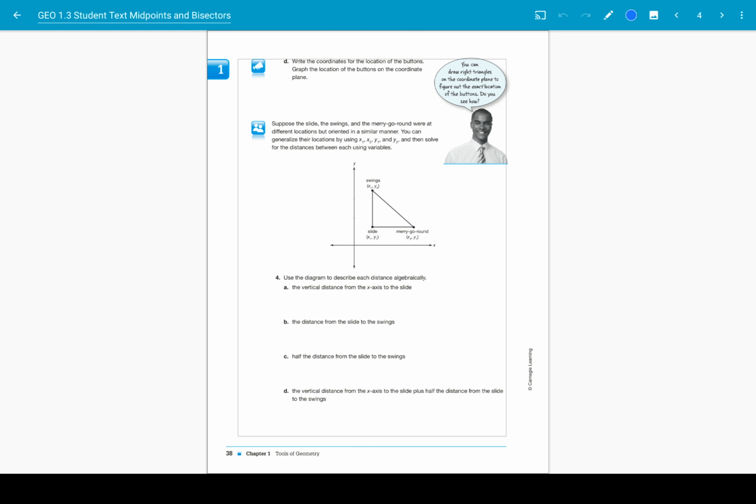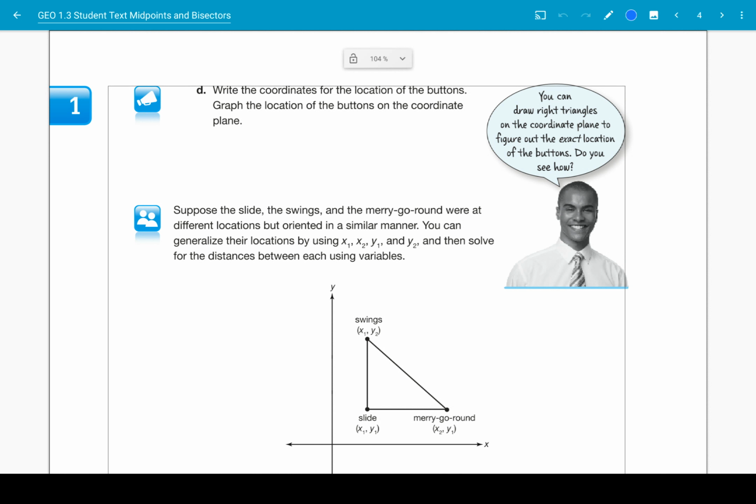To the top of page 38 and locate part D of the previous question. We have one more piece to do of this question before we move on to the next part of the problem. We want to write the coordinates for the location of the buttons. In order to do this, we need to go back and look at the coordinate plane and ask ourselves, how can we find exactly the middle between the swings and the merry-go-round? Let's take a look.